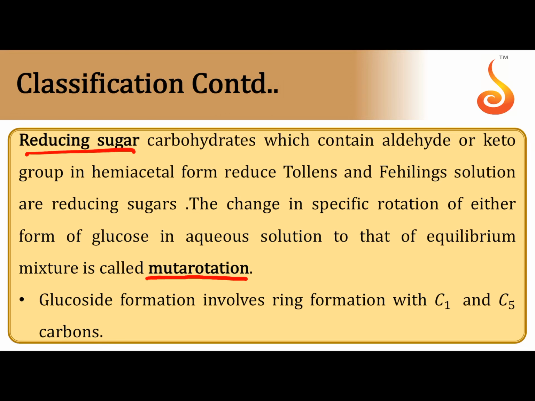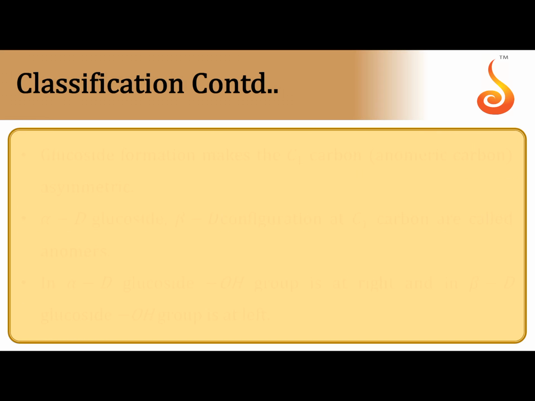Reducing sugar can have a free OH at the anomeric carbon. So you can remember, when a free OH group is present at the anomeric carbon, that is a reducing sugar, or one which has a cyclic hemiacetal link. Hemiacetal structure acts as reducing sugar.